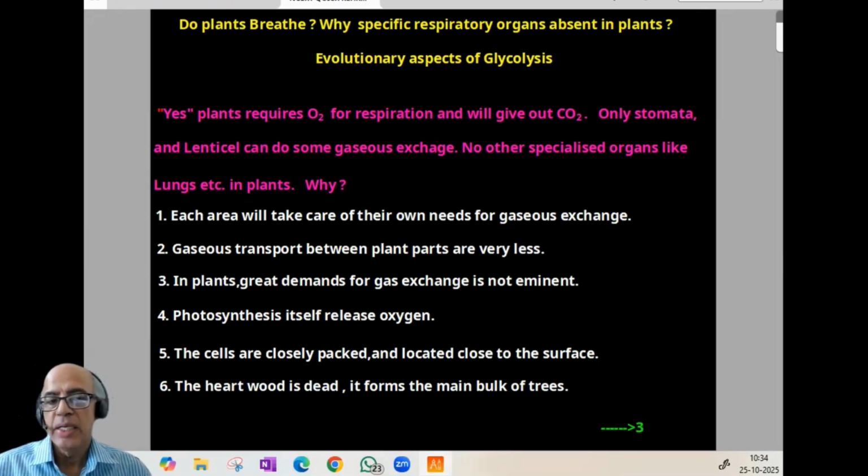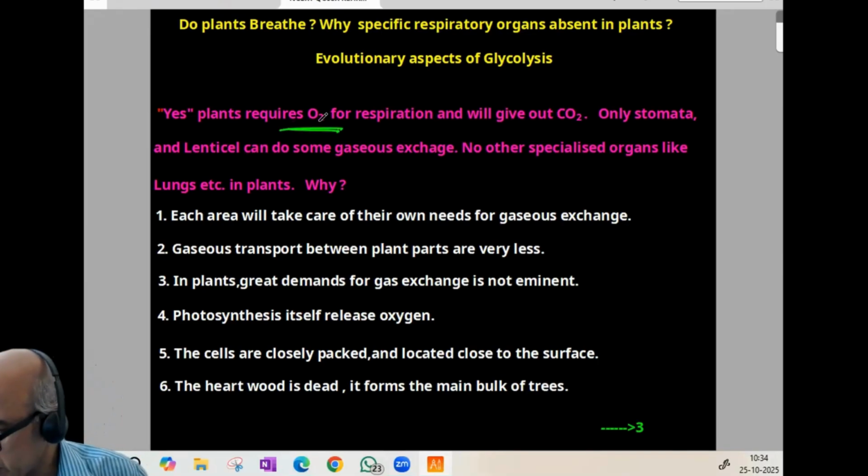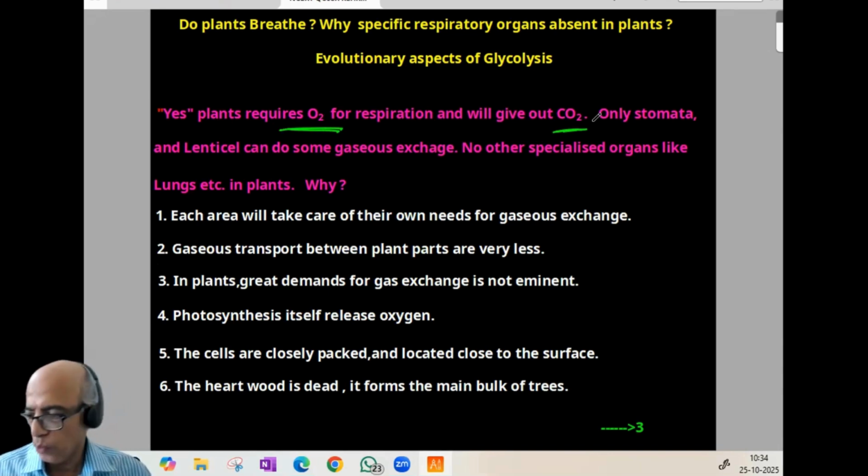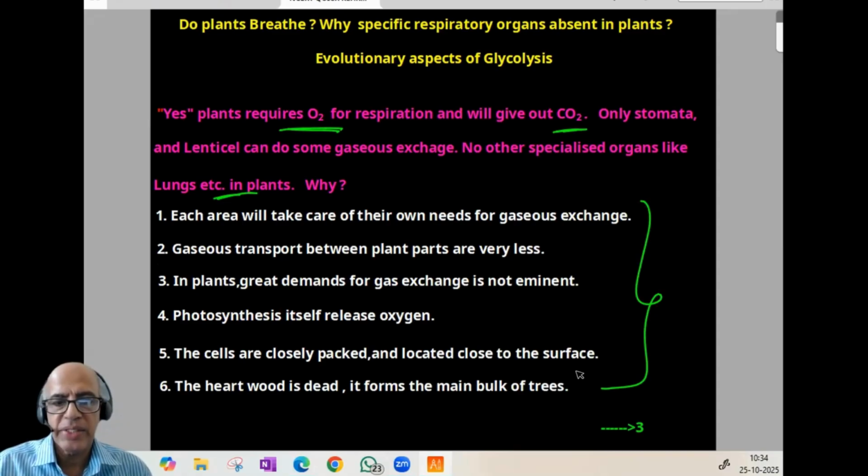NCERT clearly says, yes, plants require oxygen for respiration and will give out carbon dioxide. Only stomata and lenticels can do some gaseous exchange specifically in plants. No other specialized organs like lungs, etc. are present. Why are they absent? For that, it is a theory entrance question, 5-6 points. Each area in plants will take care of its own needs for gaseous exchange.